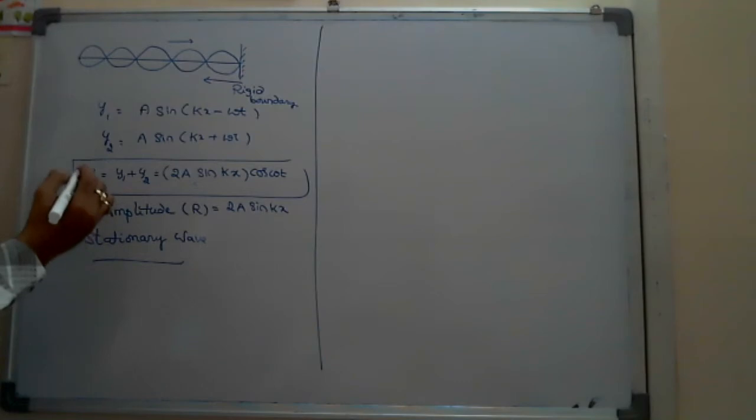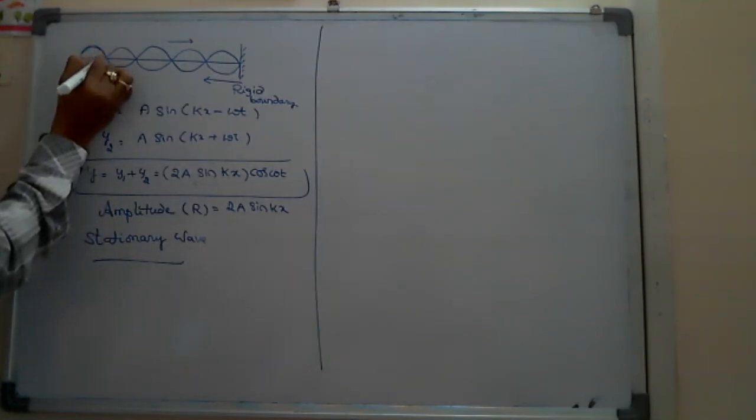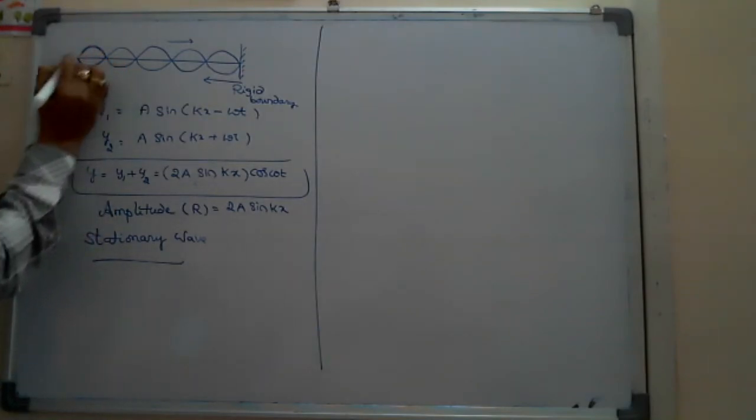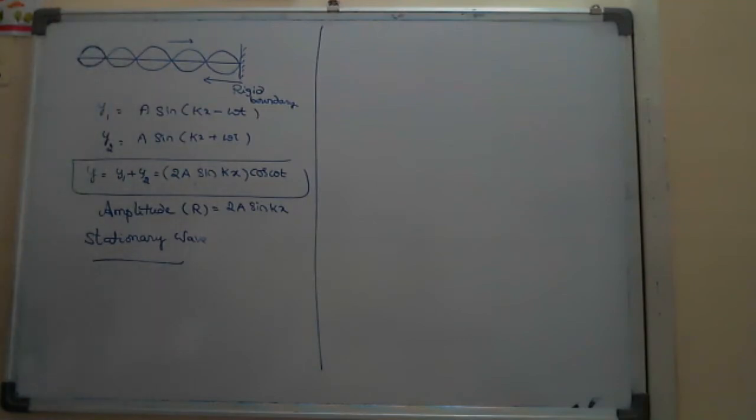stationary means suppose at an instant one loop is formed, and whatever changes occur in the vibrations, you are not able to visualize them, that is, they are not recognized by your brain. Then that is called a stationary wave.